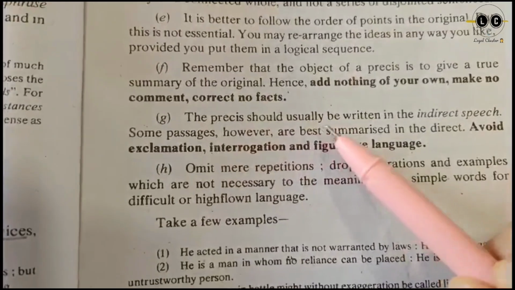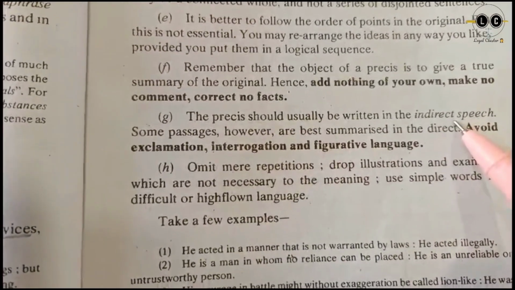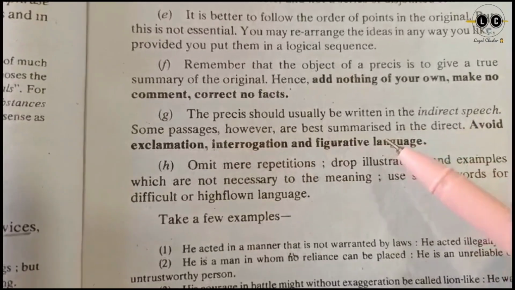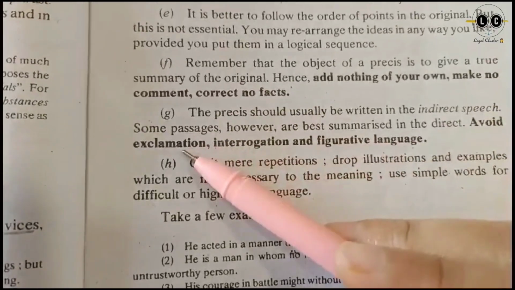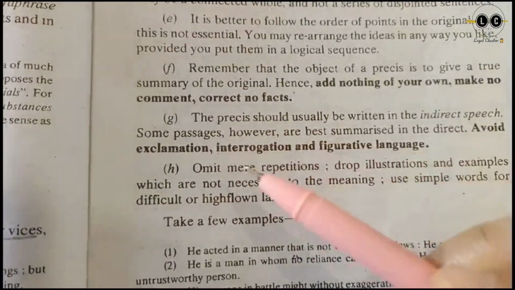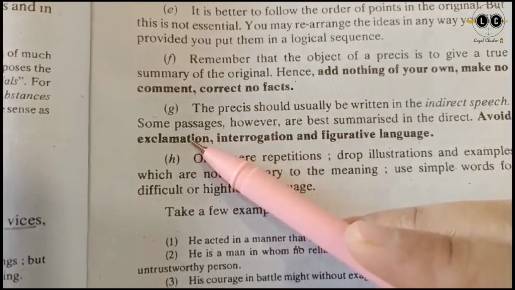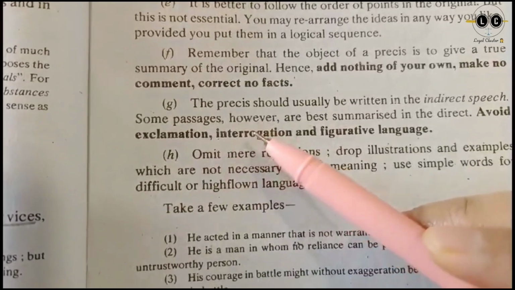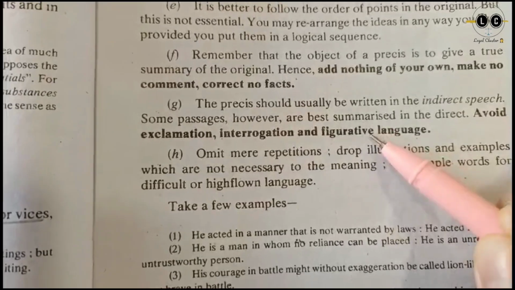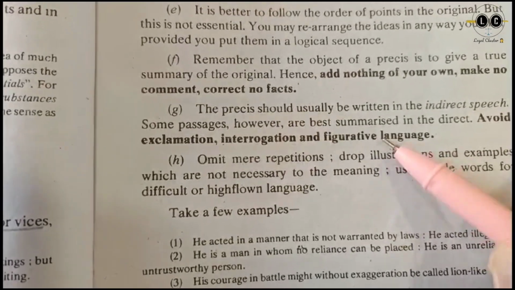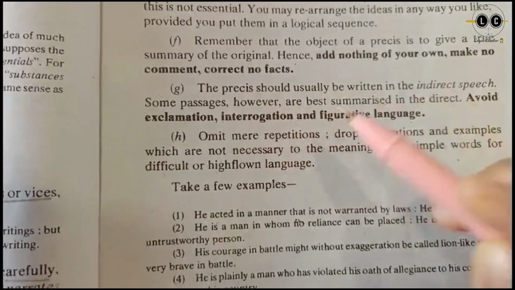The précis should usually be written in the indirect speech. So indirect speech, you cannot write in direct narration. The précis should always be written in indirect narration, that is indirect speech. Avoid exclamation, interrogation and figurative language. Exclamation. You cannot write any exclamatory sentences in a précis. You cannot write any interrogative sentence in a précis. You cannot add any figurative language, simile, idioms, metaphors, those things you cannot add. So you have to avoid these three things.